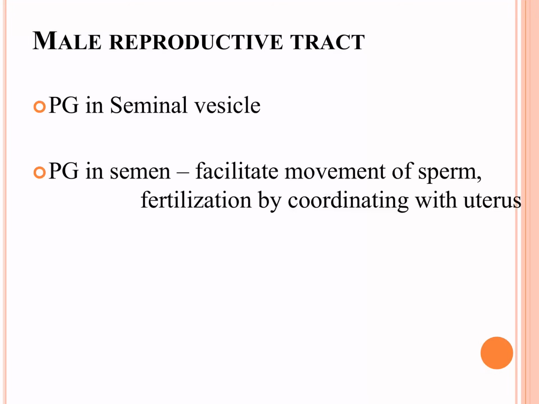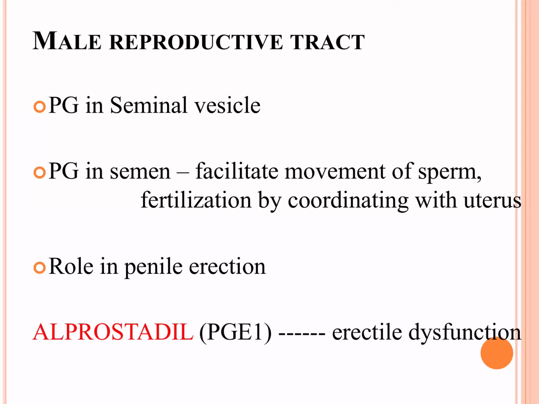In the male reproductive system, they cause penile erection, and also they facilitate movement of the sperm. So we use the prostaglandin analog alprostadil for erectile dysfunction or impotence.